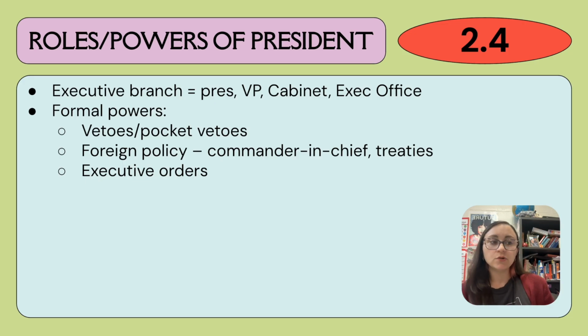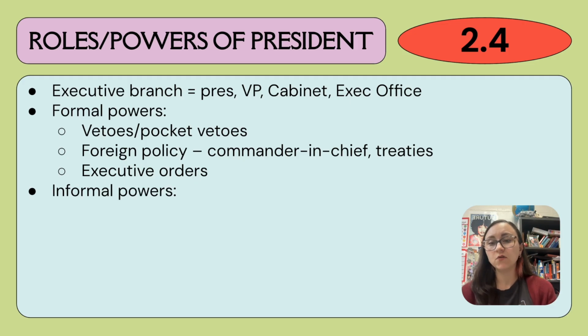And then executive orders, these are orders by the president to manage the federal government. So an executive order cannot be just anything, and we will talk more in class about what an executive order can and can't be, but it basically is an order to regulate the executive branch itself, specifically the federal bureaucracy, the executive office, things like that. And so this is a power implied by his executive power, and can be a really, really powerful tool for the president.